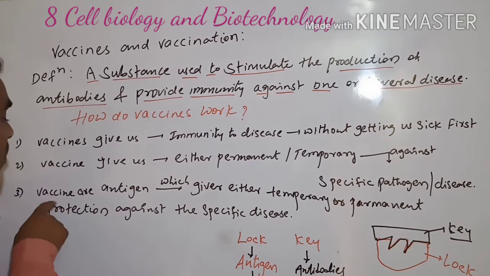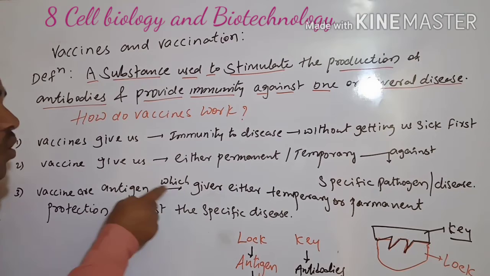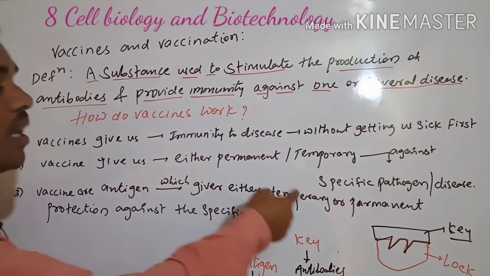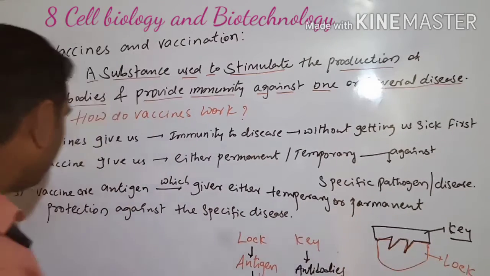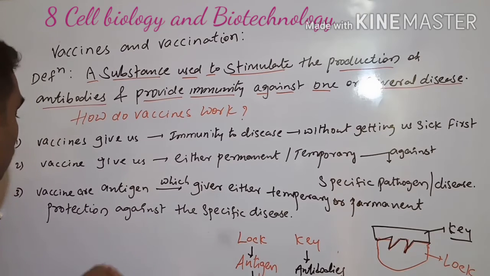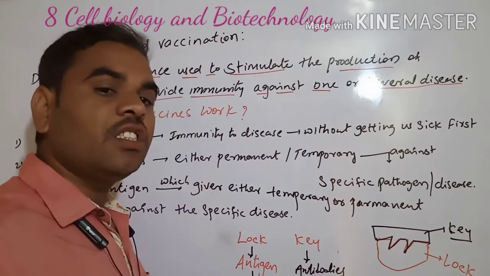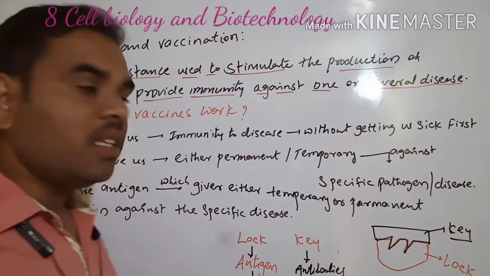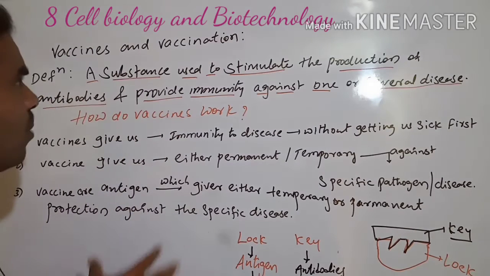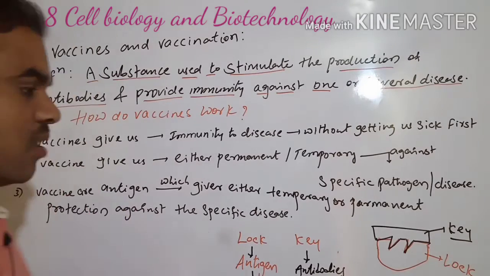Next, we have to see vaccines and antigens, which give either temporary or permanent protection against specific diseases. Vaccines are given for temporary or permanent protection, curing these diseases. This is about vaccines and vaccination.